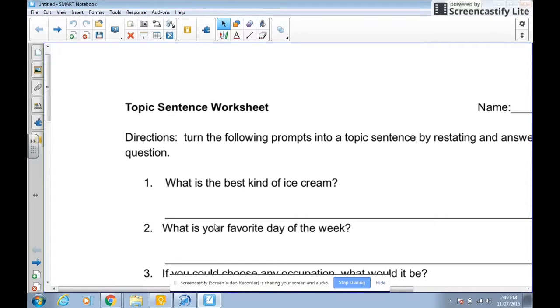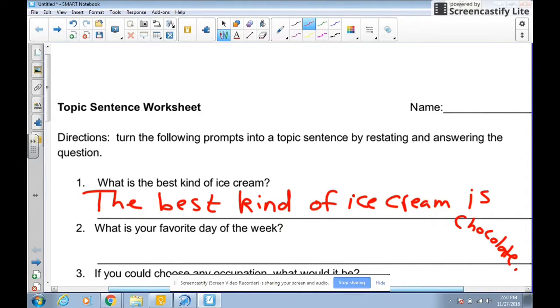So if we take a look at number 1 here, it says, what is the best kind of ice cream? So I can restate it by saying, the best kind of ice cream is chocolate. So notice how I'm restating it, and I'm also embedding my answer. So notice how when I restate the question, I'm embedding my answer into it.